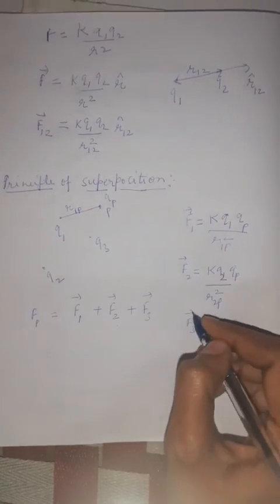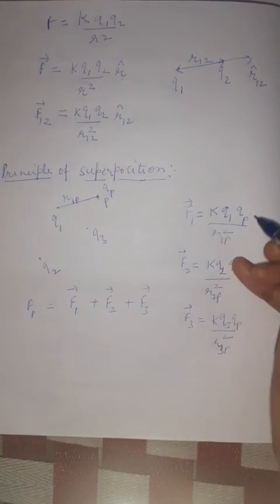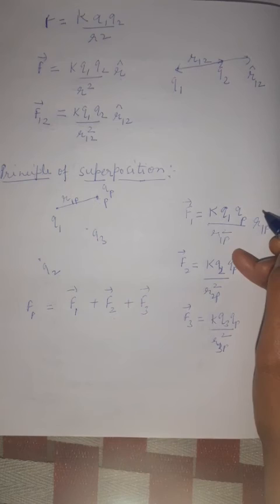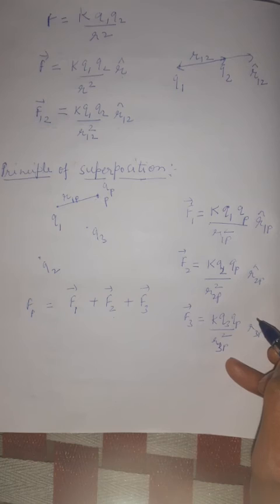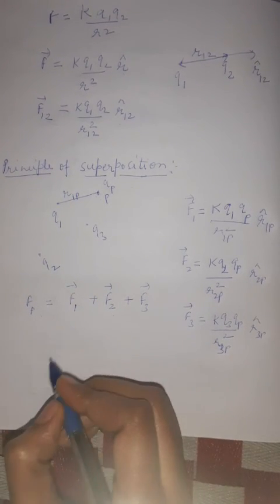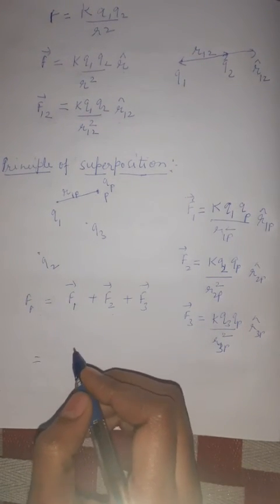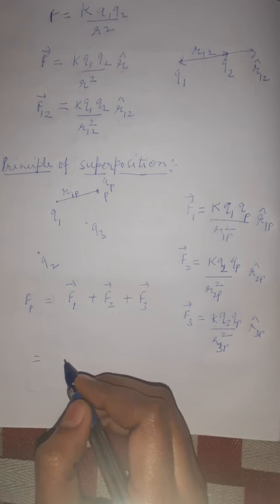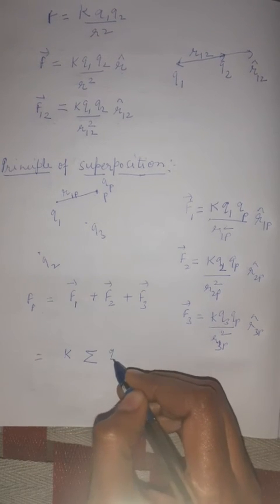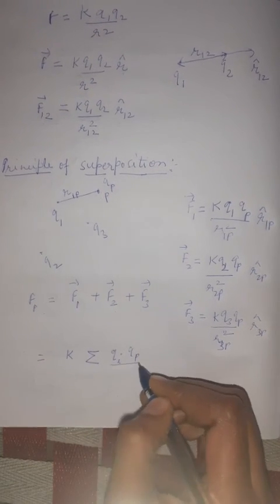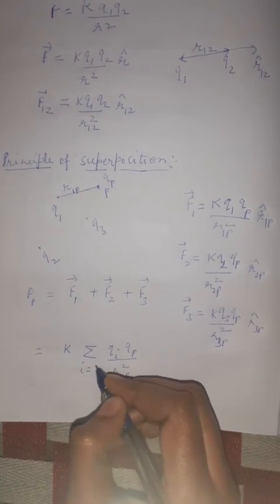This is a vector form, so we have to keep the unit vectors also: R1P, R2P, R3P. So the total force acting on P will be equal to this sum. We can write it in a summation form. Taking K outside, summation of Qi QP upon RiP square, RiP unit vector, where i varies from 1 to 3.